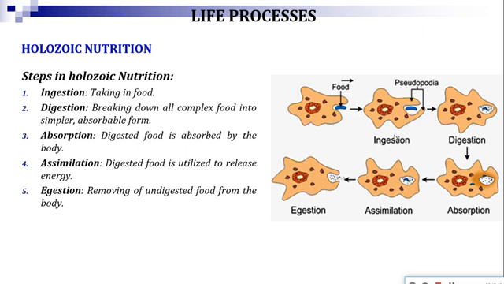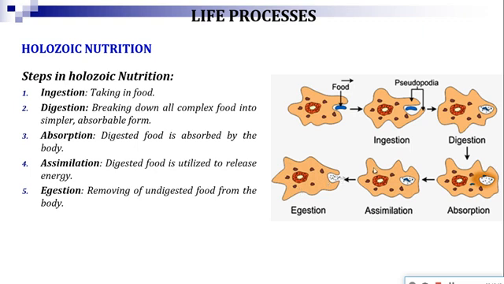It is taking the food, it is engulfing the food, which is known as ingestion. Then the food particle will be digested within the body. Then the digested food will be absorbed by the cytoplasm of the cell. Then the cytoplasm will distribute the digested particle to each and every corner of the cell, which is known as the assimilation process. And what will happen to the undigested particle? That undigested particle will be released by the cell itself. So that is known as egestion.